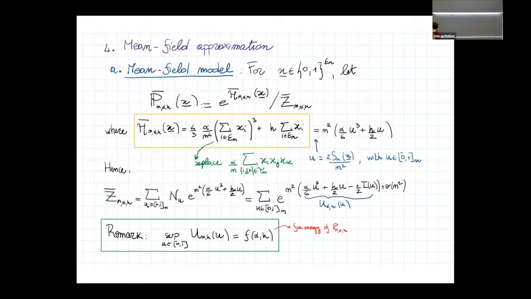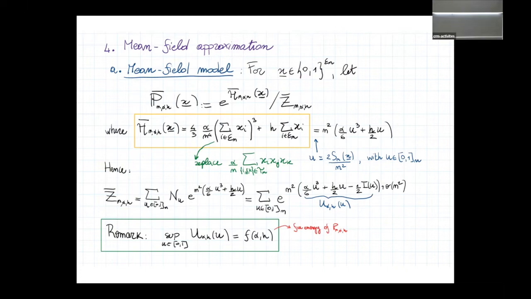This one-dimensional system, and in particular the partition function that you know is related to the free energy, can be rewritten as a sum over the parameter u, and then we have precisely this exponential, and this is the entropic term, the number of configurations having a density of edges equal to u.